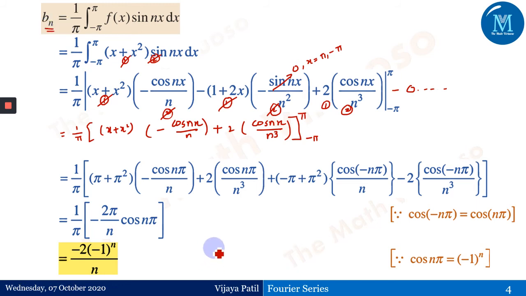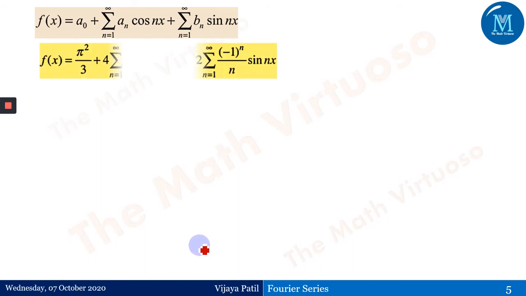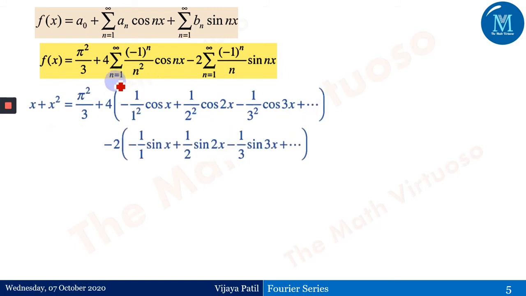So we have got a0, an, bn, and therefore we'll be writing the Fourier series, that is a0 plus summation an cos of nx plus bn sin of nx, as this. We have just put the value of a0, an and bn over here. If I'm going to expand this entire bracket, we are going to get this as the next step, that is x plus x square is equal to pi square by 3 plus 4. From where we have got these terms, we have already discussed this type of thing before as well.